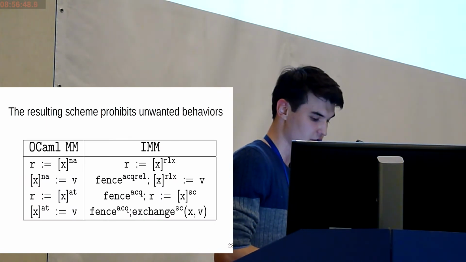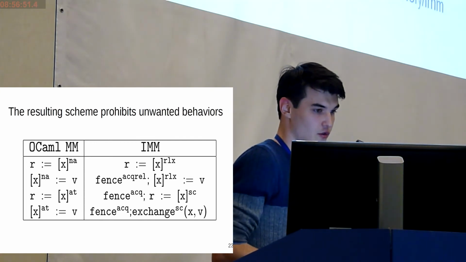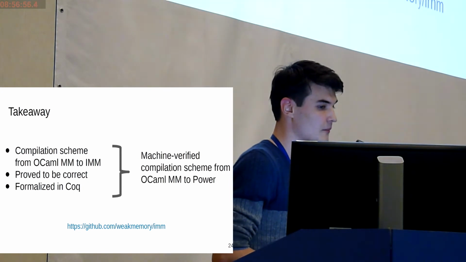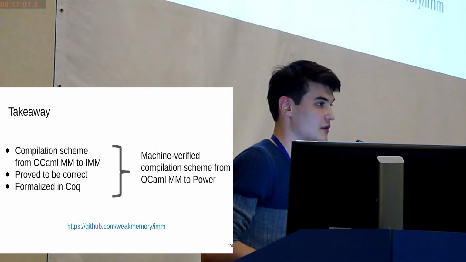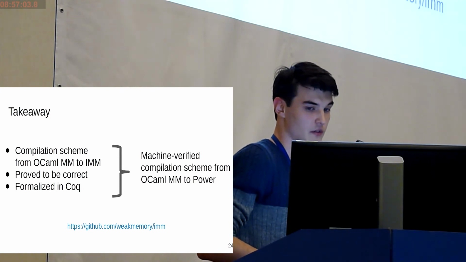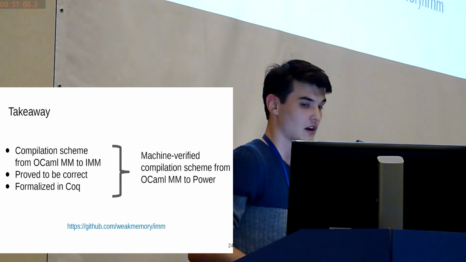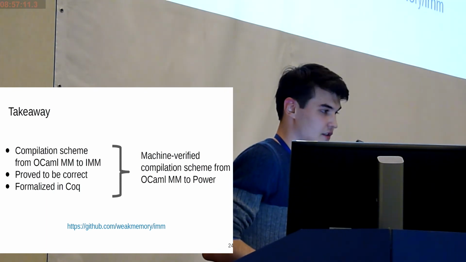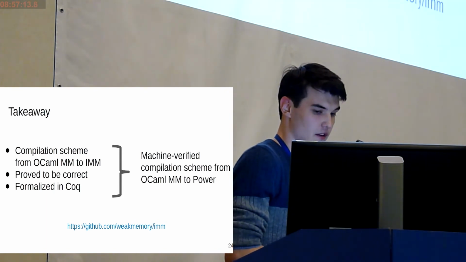In our article, we proved the correctness of this, and as a result, we have a compilation scheme for OCaml to IMM. We proved it to be correct and formalized it in Coq. It all gives us an automated, machine-verified compilation scheme for the OCaml memory model to the Power architecture, and that's what we wanted to achieve. This proof is available on the website of our project on GitHub.